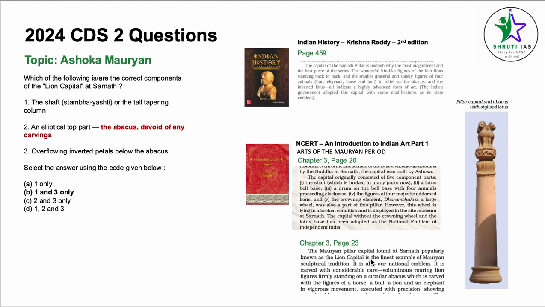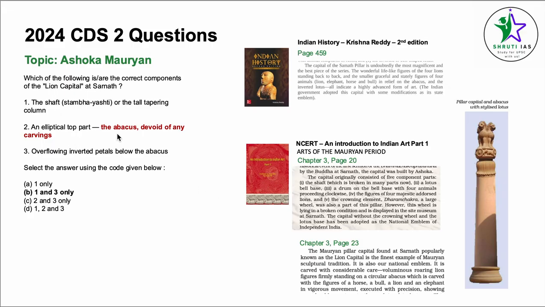The Mauryan pillar capital found at Sarnath, popularly known as the Lion Capital, is the finest example of Mauryan sculptural tradition. It is also a national emblem. It is carved with considerable care, voluminous roaring lion figures firmly standing on a circular abacus, which is carved with the figures of horse, bull, lion, elephant in vigorous movement and execution with precision. Now, technically, point 1 is given here. Overflowing inverted petals below the abacus. Just a second, I think I read so a lotus bell base. So, overflowing inverted petals below the abacus of a lotus.